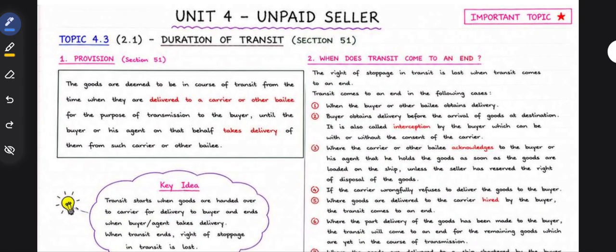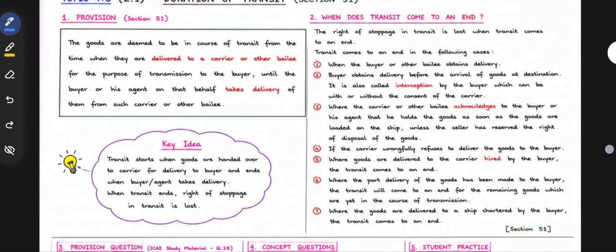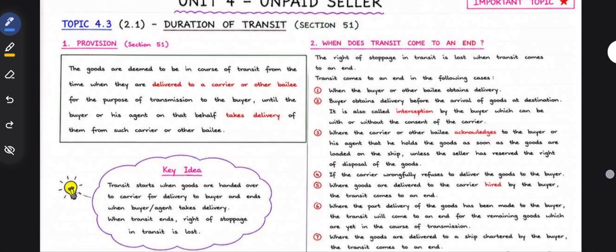Next we will see duration of transit. When will the transit come to an end? This we will study in part 2.